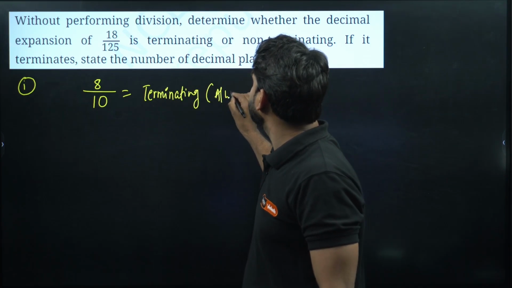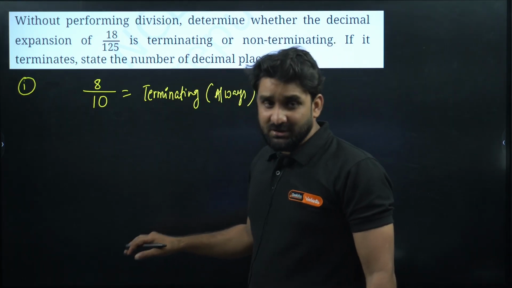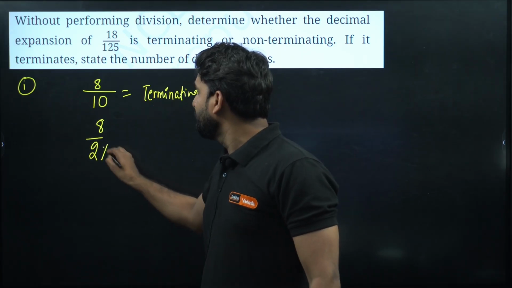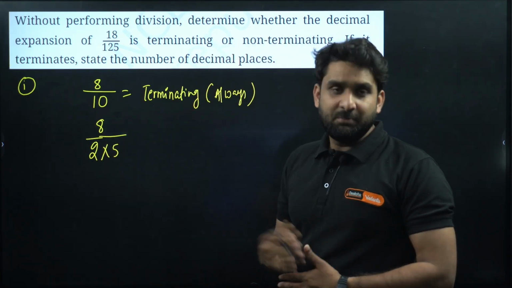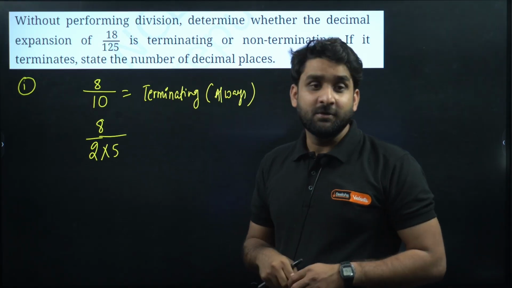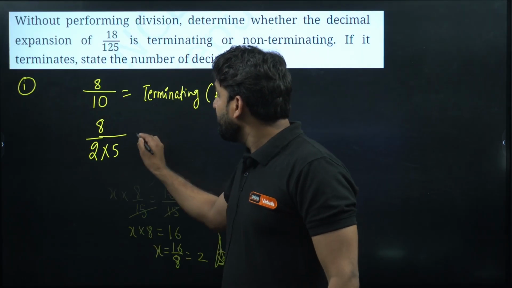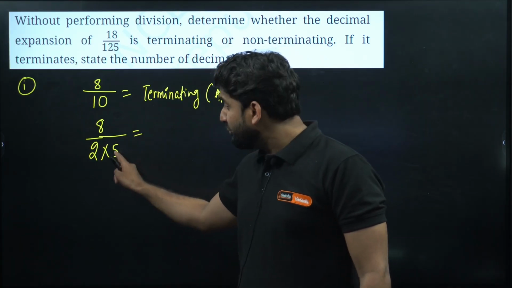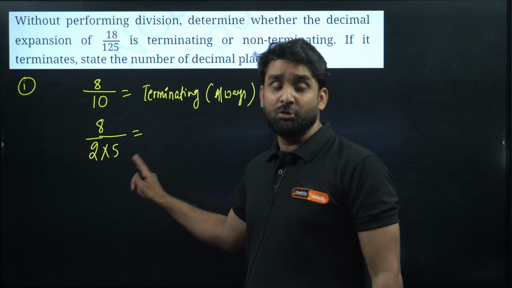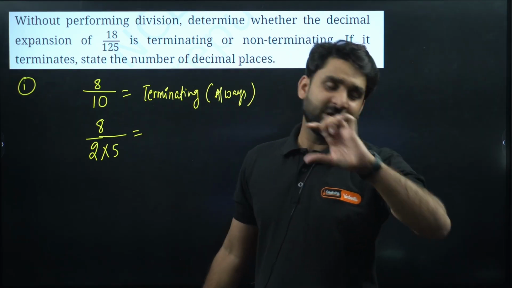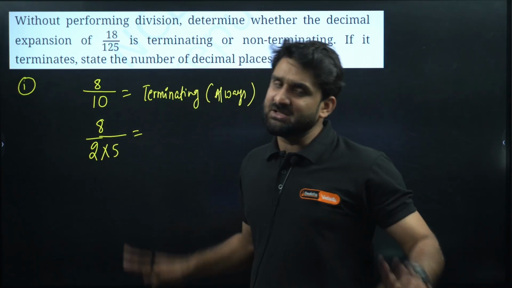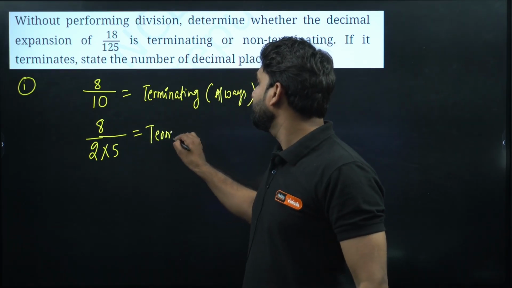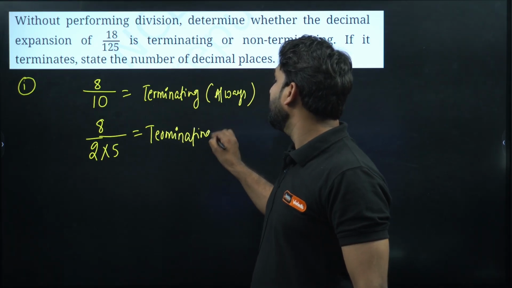We can write here always, but the condition is that it should be 10. Now if you observe here, 10 can be written as 2 into 5. The prime factorization of 10 will be 2 into 5. So my dear champion, in any fraction, if the denominator has only 2 and 5 in its factorization, there is no number other than 2 and 5, it implies that it will always be terminating. Please keep it in mind.